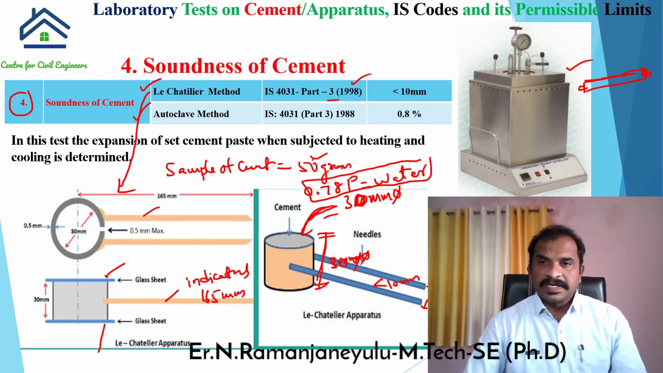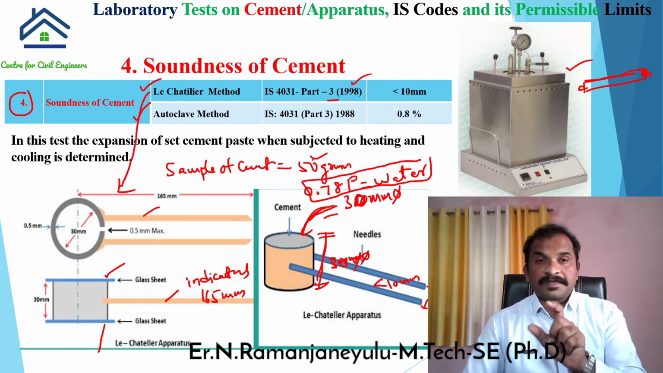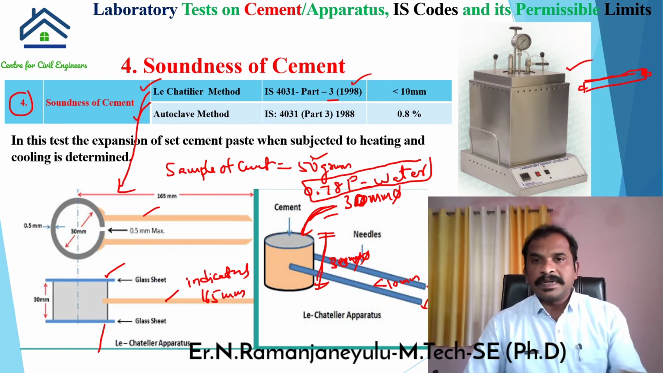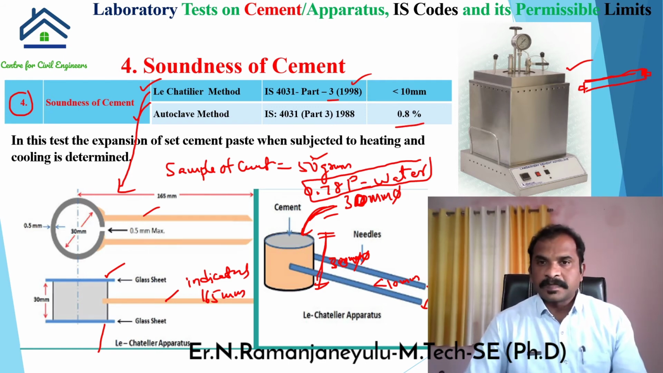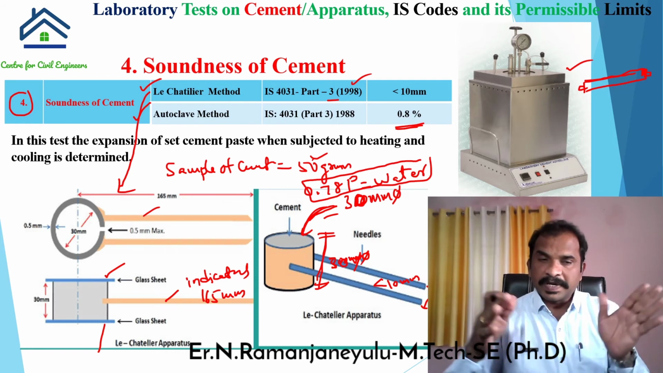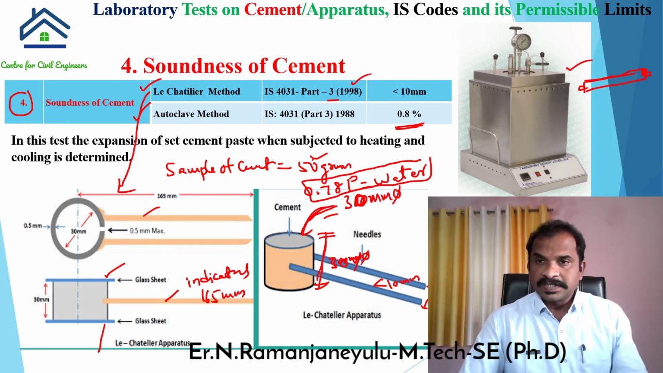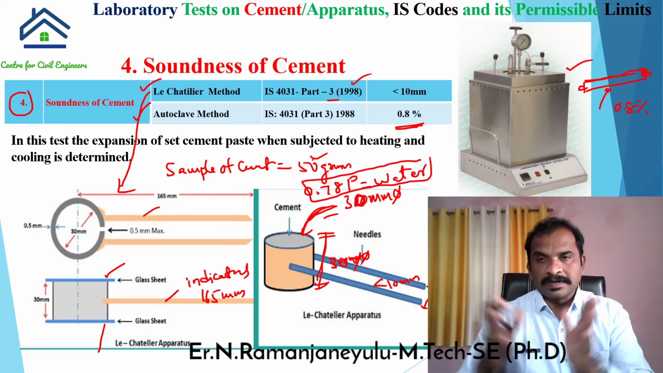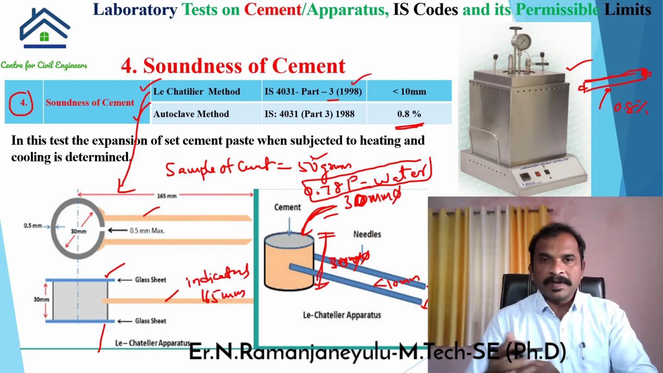It has a separate procedure, and I am not going to explain the procedure. After testing soundness of cement using this apparatus, the result should be 0.8%. Here also it is the expansion of this specimen. The expansion of the mold specimen should not be more than 0.8% of the total length of that particular casted specimen. This is about the soundness of cement.